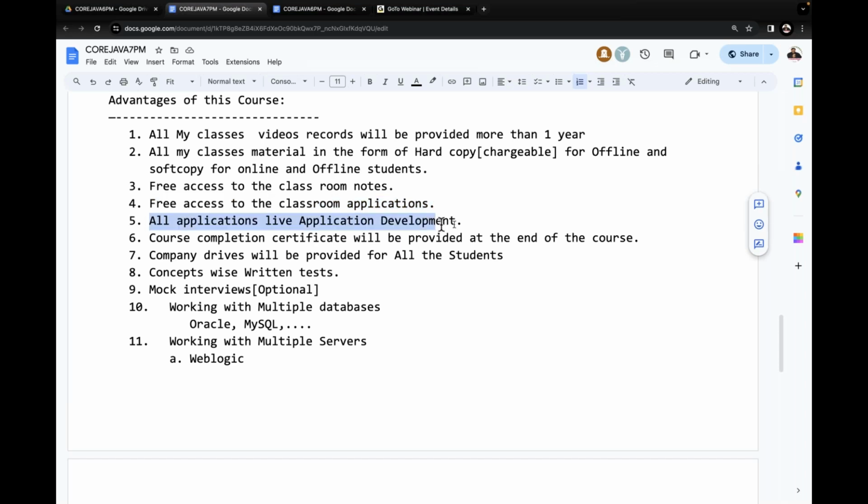Next one is all applications are live application development. Not like preparing projects at my home and showing the outputs inside the class. No, that type of approach we are not going to follow. In front of you, I will take the requirements. In front of you, I will type the code. In front of you, I will show compilation.